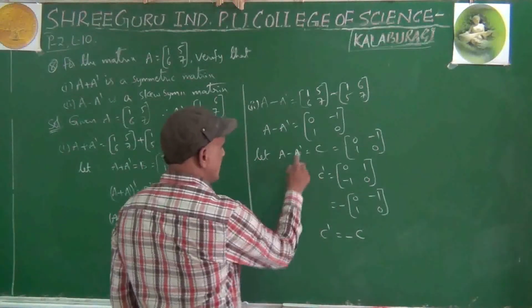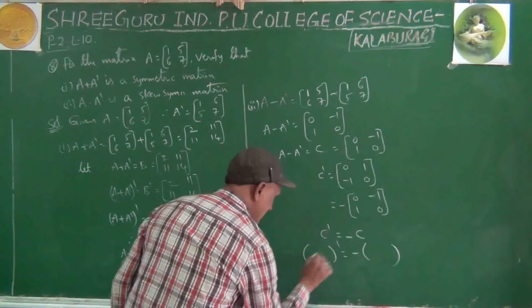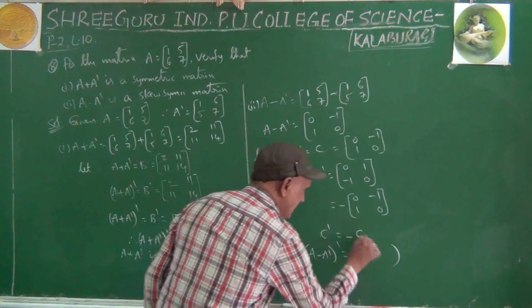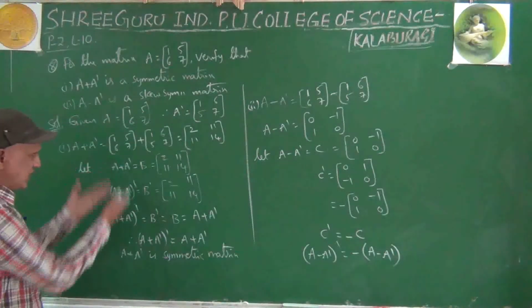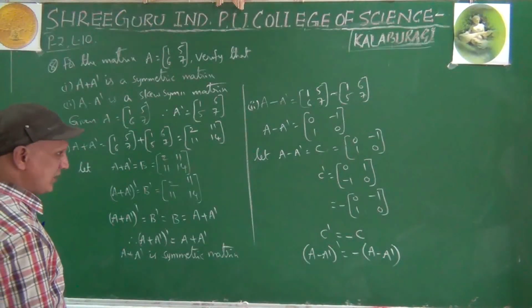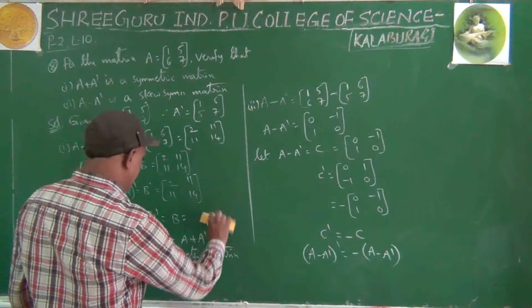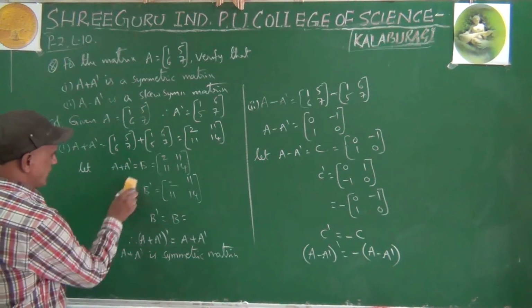What is C? A minus A dash. C means A minus A dash. To avoid confusion, I will write like this here also. Okay, the steps will be good, na? Simple. Instead of writing these many times, this is better. B dash equal to B.